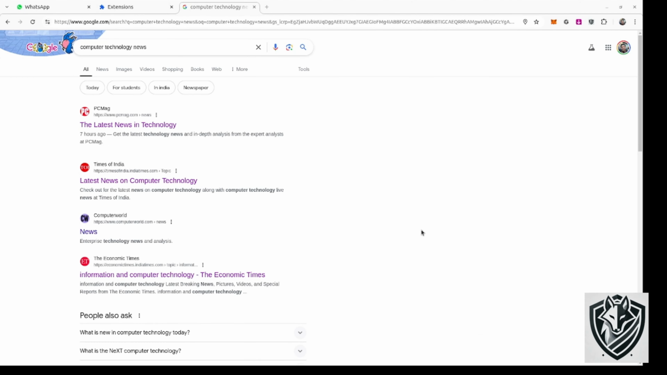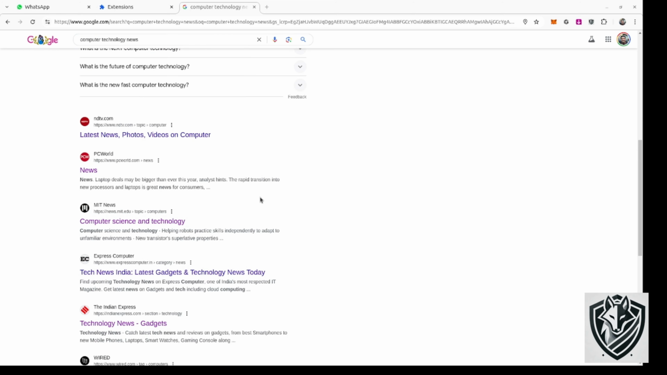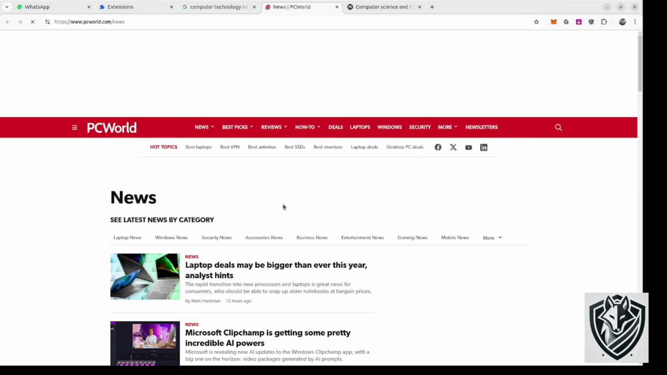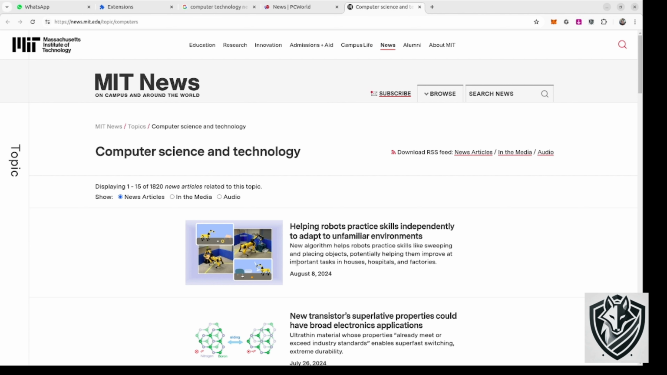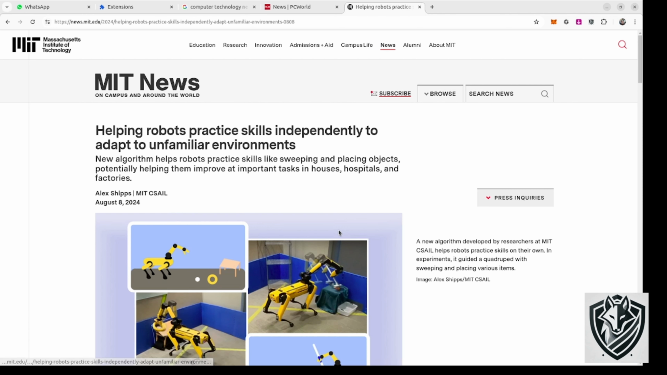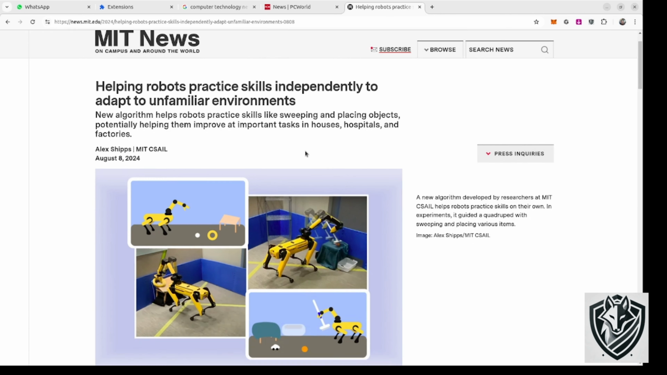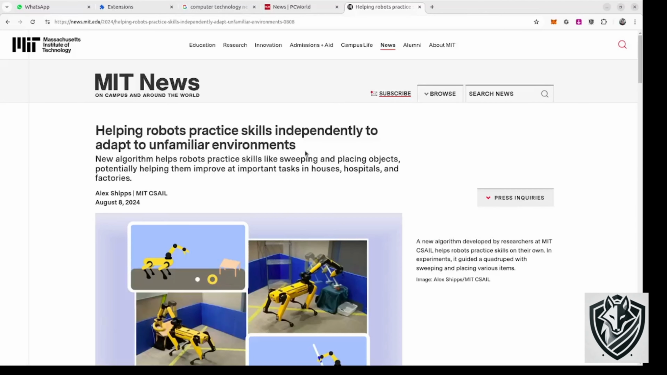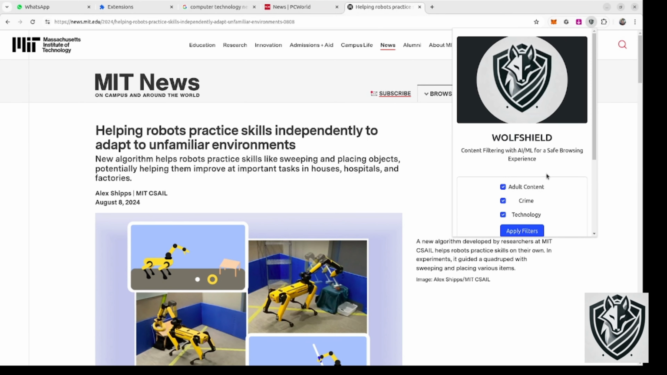Now let's see the text-based classification methods of the Wolfshield. In the text-based classification, I'm opening computer-based technology news in Google, and I'm opening the MIT pages. In the MIT pages, there is a particular article discussing robotic-based information, giving the robotic-based technological advancements that are currently being carried on.